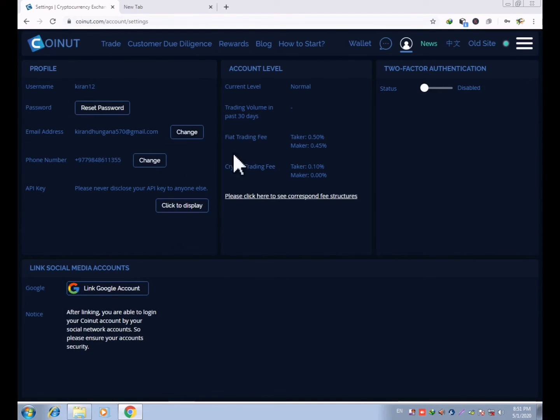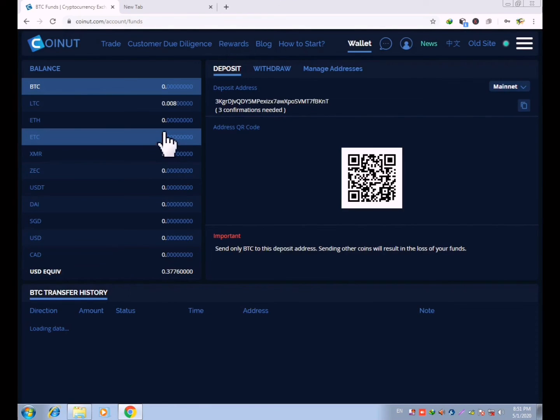This is my original account which I have been using for a long time. You can see my balance in the current account is 0.008 because I have withdrawn the amount yesterday.